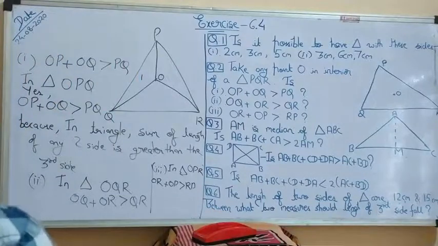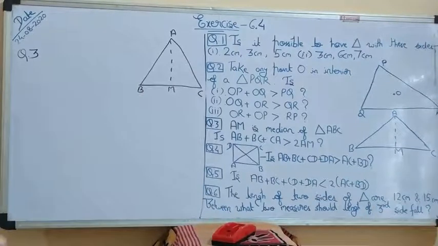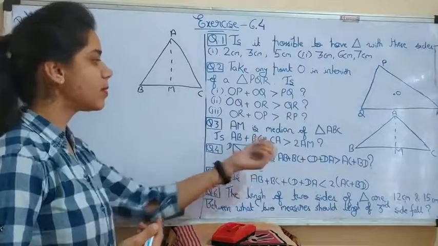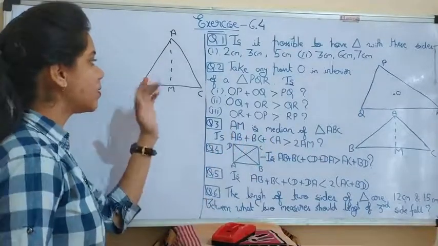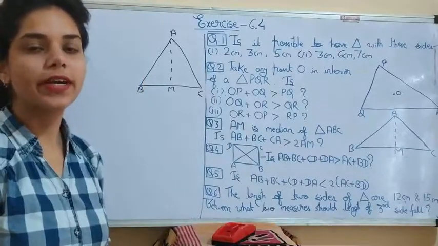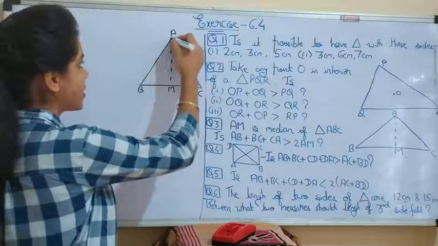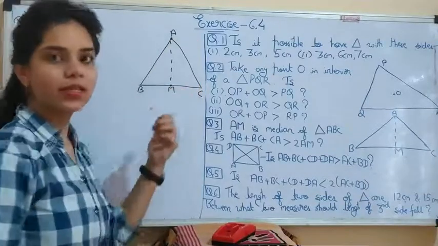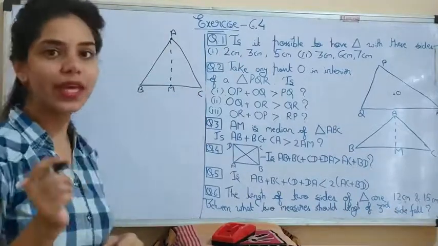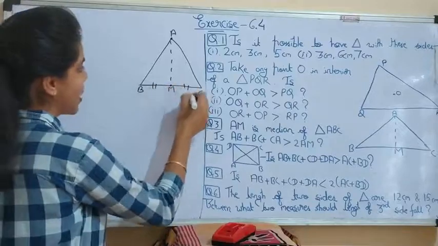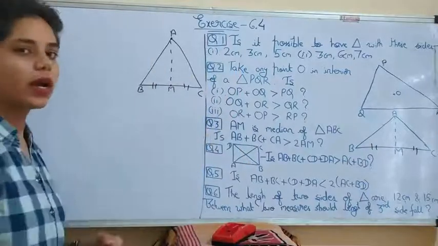AM is a median given to us, and we have to say whether AB plus BC plus CA is greater than 2AM. AM is the median, which means a median of a triangle is the line segment which joins a vertex to a point on its opposite side. The median divides the opposite side into two equal parts. That's why these two sides are equal, meaning BM equals MC.